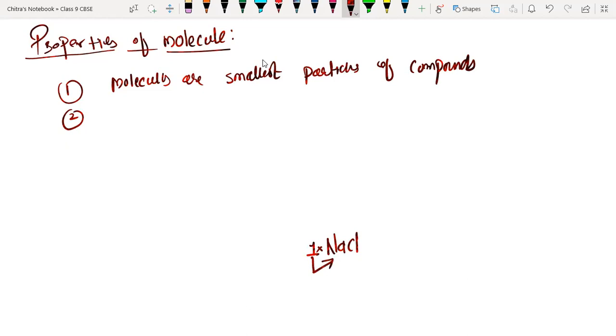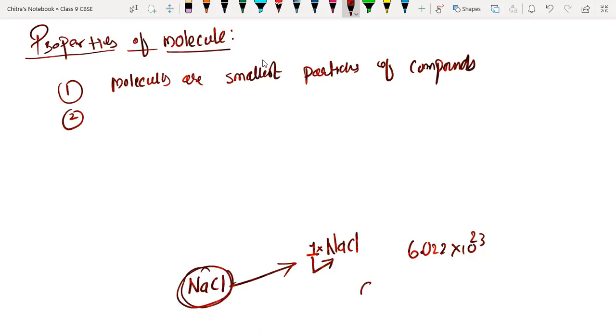And we know 1 mole of any compound contains 6.022 into 10 to the power 23 particles. But an individual NaCl, alone, is a molecule of the NaCl compound, sodium chloride. So we are discussing that particular molecule of NaCl.